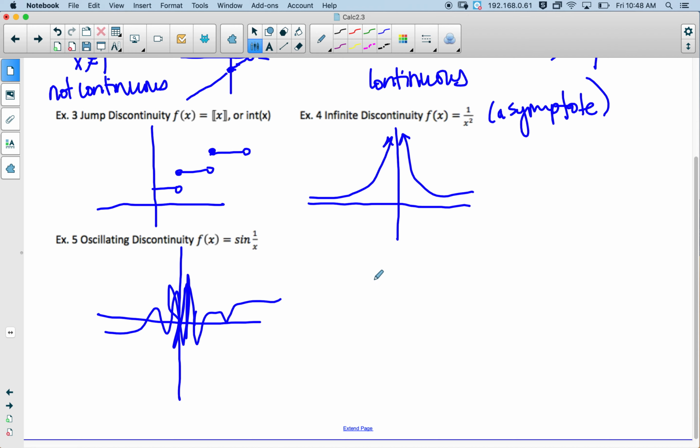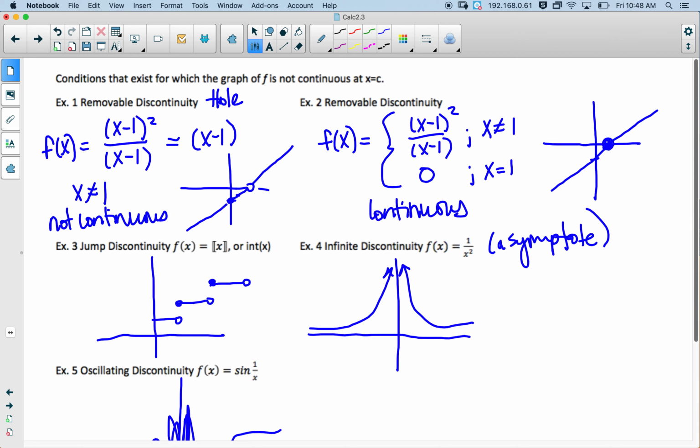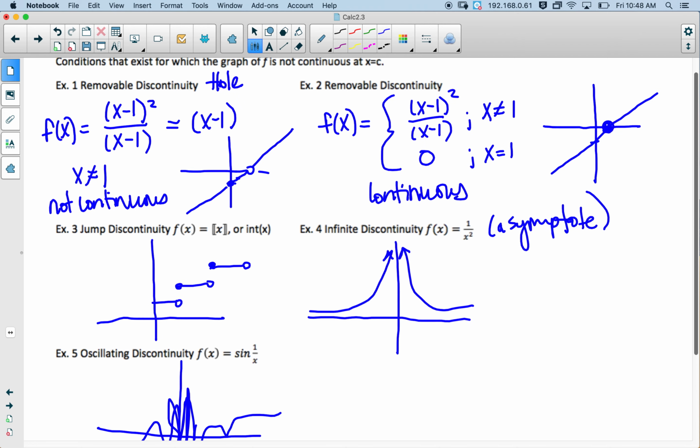Okay, so that's our video for today, talking about continuity and some specific types of discontinuity, and also talking about continuities at an interior point and an exterior point.